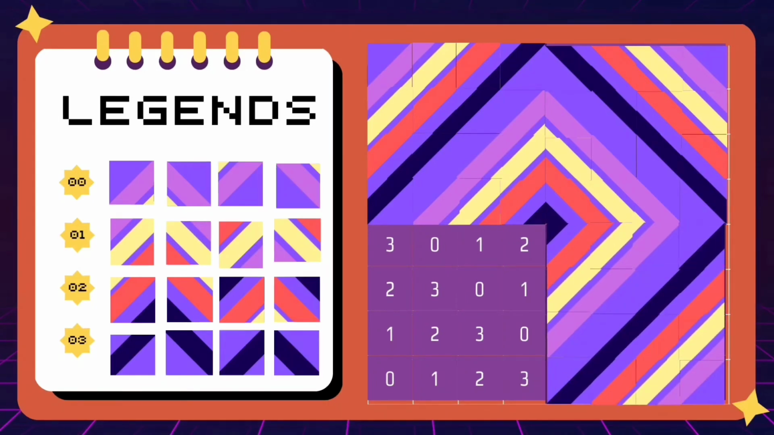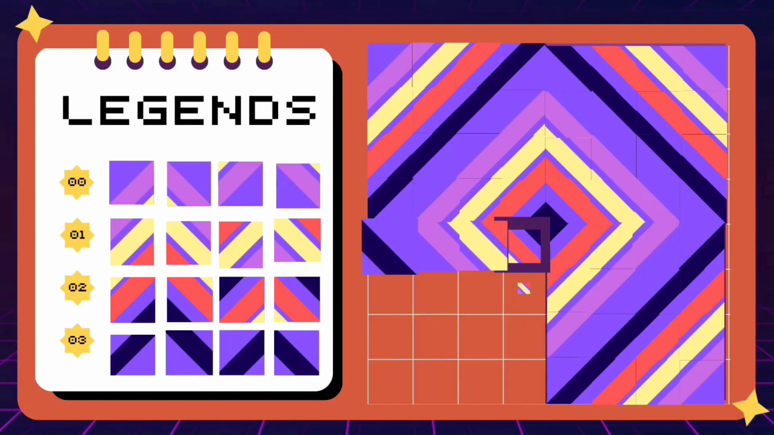Quadrant 4. Before filling quadrant 4, let us rotate the legends to the right at 90 degrees. Observe the placing of the legends. Now, fill first all the 0, then all the 1, all the 2, and all the 3.